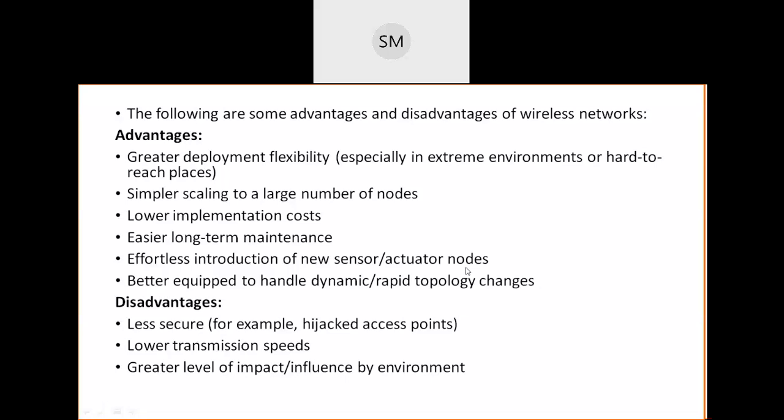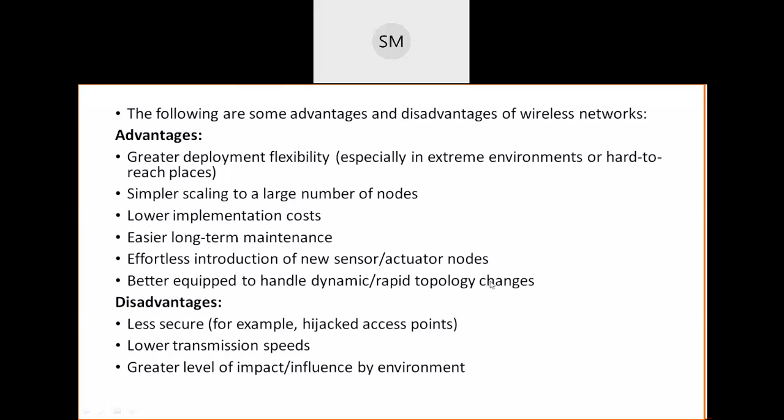If you want to remove it, you can easily remove it. So easy installation, easy introduction, easy removal of nodes. So it is better equipped to handle dynamic topology changes. Whenever the topology of the network changes dynamically, we can easily handle these devices and the network.